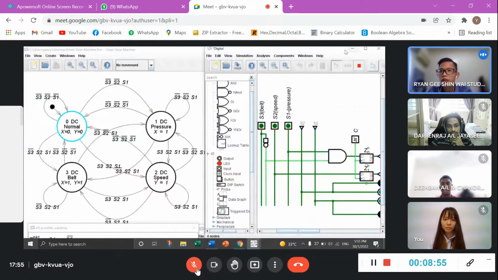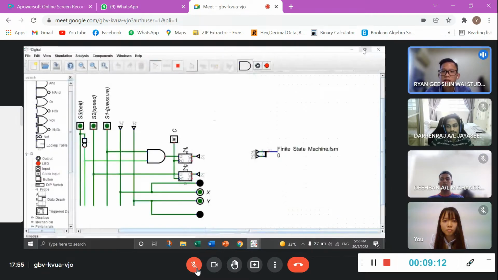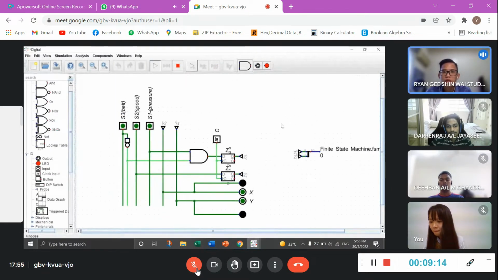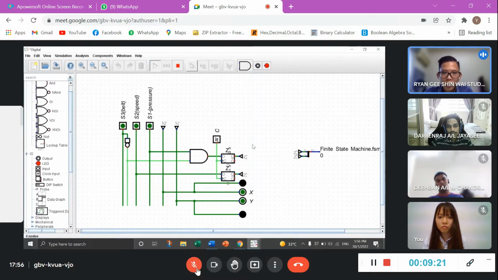All right, thank you, Yong Ting. After all my comments have come together to explain how the circuit runs, from the relation table to the K-map, then to the state table, we have finally come up with a logic circuit. This is our final logic circuit. I would like to run a simulator to show how it actually runs. Yong Ting, my team member, has just explained how the K-map comes about. This is how you construct the circuit, and this is how you connect each part to Zn0 and Zn1.